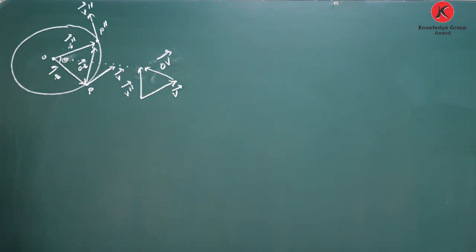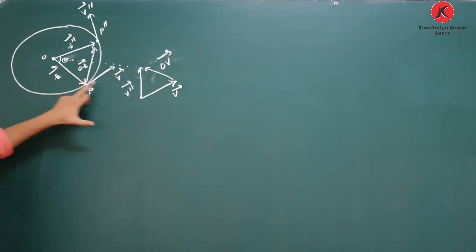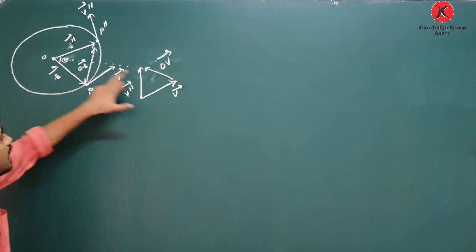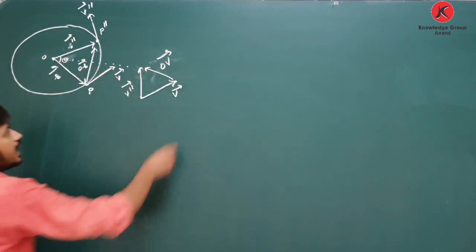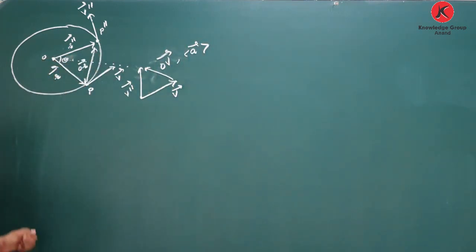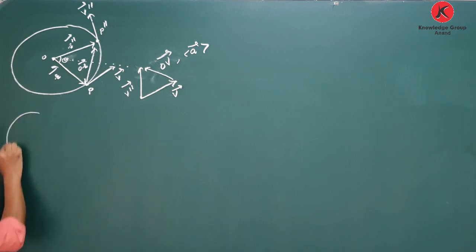So yes, if I take a small time interval, R is perpendicular to V, R double dash is perpendicular to V double dash, delta R is perpendicular to delta V, and it is the direction of average acceleration. Clear about this? If I take the time interval very small, what happens?